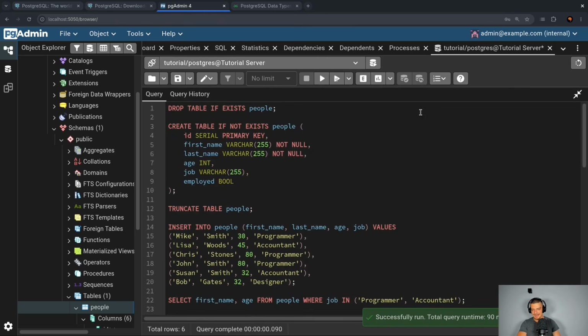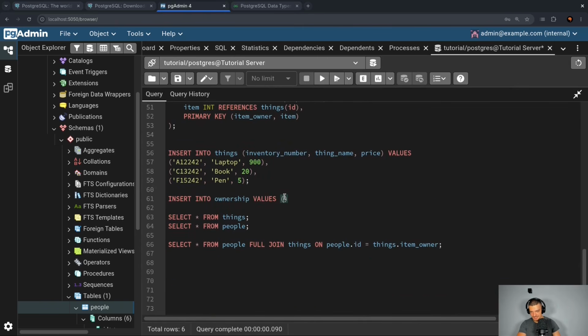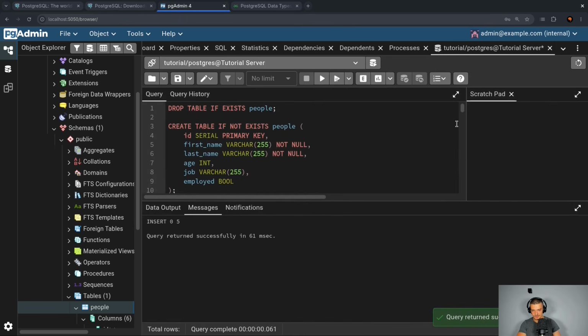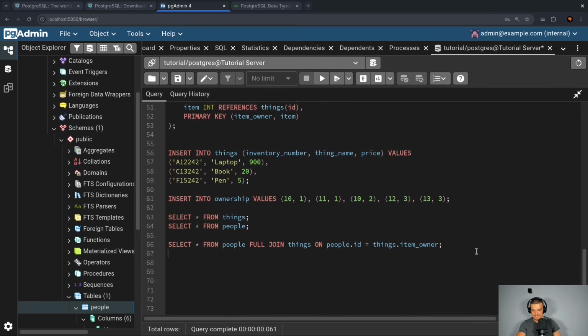So there you go. And now all I have to do for the ownership is I have to say that the person 10 owns the item 1. And then I can say also the person 11 also owns the item 1. But the person 10 exclusively owns the item 2. Person 12 owns the item 3. And then person 13 also owns the item 3. And that's it, for example. So I can just insert these values into ownership. This worked successfully. And now the join is basically the same.